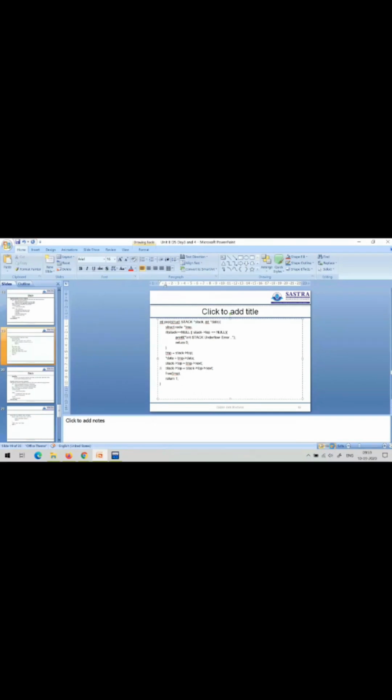So here if the stack top is temp, temp next is the same as stack top next, and finally we need to free the temporary memory, whatever memory is allocated to temp, we need to delete it. So this is the pop algorithm. We discussed push, and now we have discussed the pop implementation.